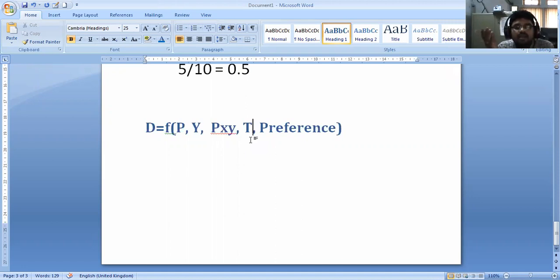Because she likes the taste, she would spend more and more. Sometimes she may consume 3 or 4 ice creams. Would you like to consume more? Yes, sir. So when she likes the taste, she would prefer to purchase more and more ice creams. The quantity increases when the taste is good.